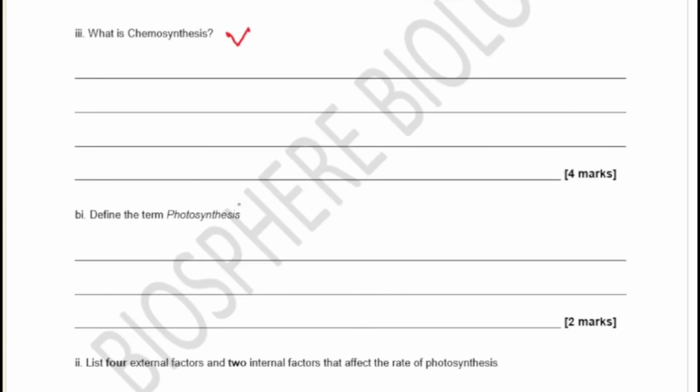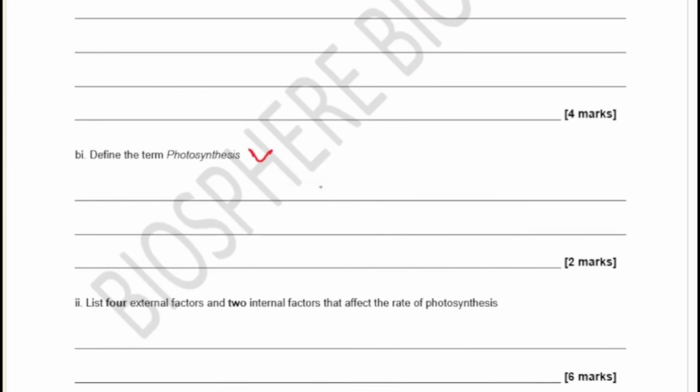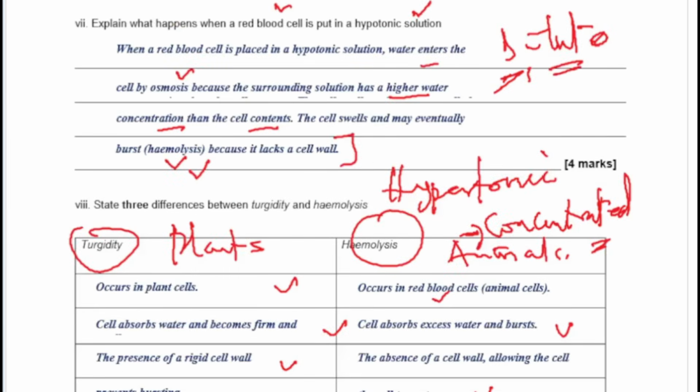Now, we want you to talk about this. Define the term photosynthesis, and then the next one, list 4 external factors and 2 internal factors that affect the rate of photosynthesis. So let's see the answers very quickly.